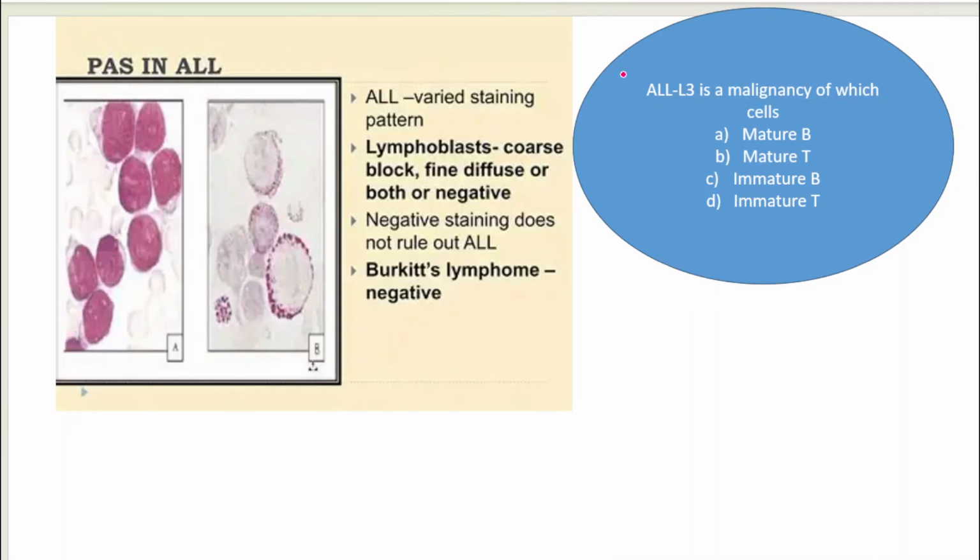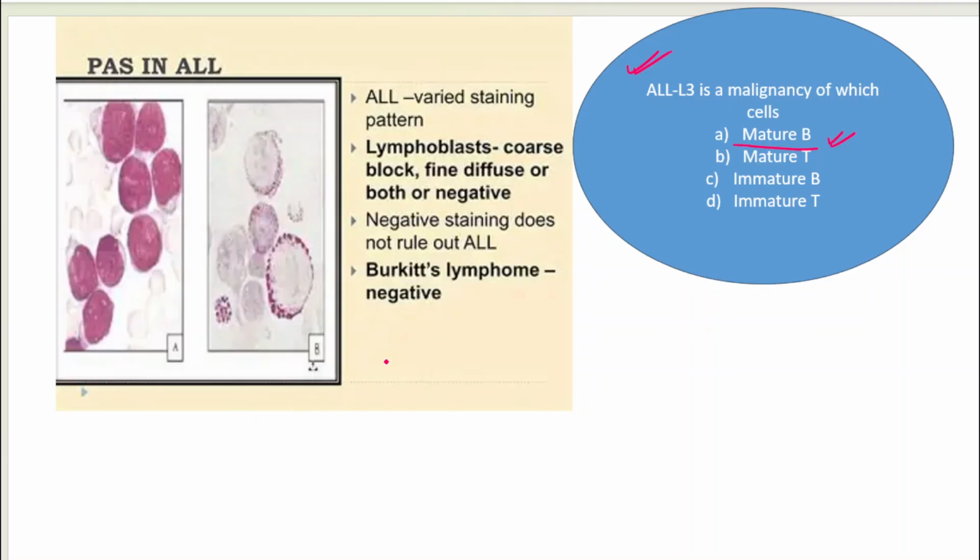So similar question had come in. ALL-L3 is a malignancy of which cells? Mature B, mature T, immature B or immature T? So is it a leukemia? No. The tumor is of mature B cells which are spilling into the blood. Okay, so it's a mature B cell tumor which is spilling into the blood and forming an ALL-L3 kind of a malignancy.